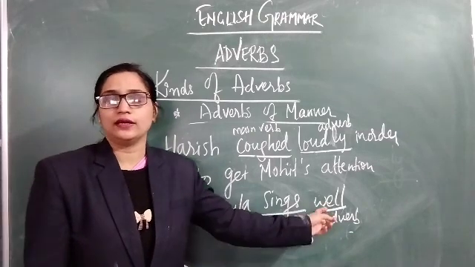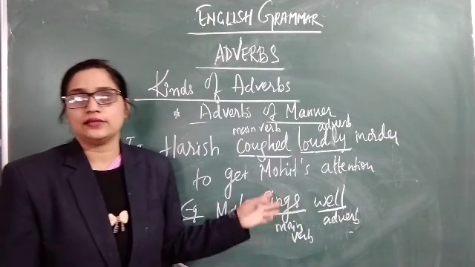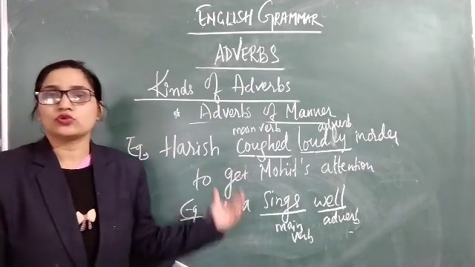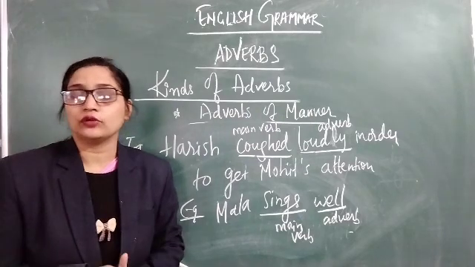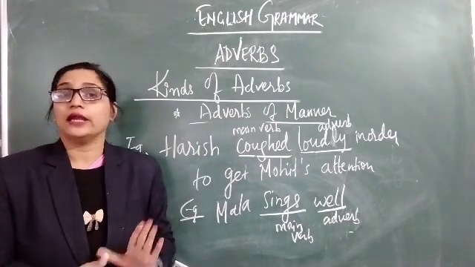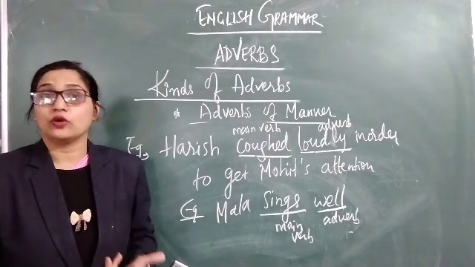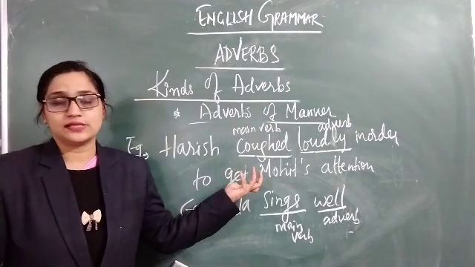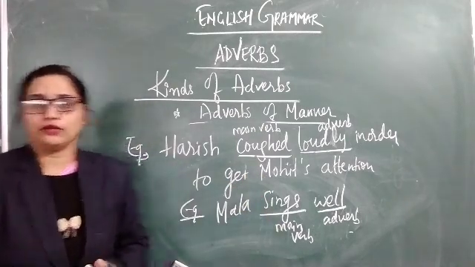So well here is an adverb and in the previous sentence loudly is an adverb. So these are adverbs of manner. The important thing to keep in mind is that they tell us how an action is taking place, and they are placed after the main verb or after the object of the main verb.